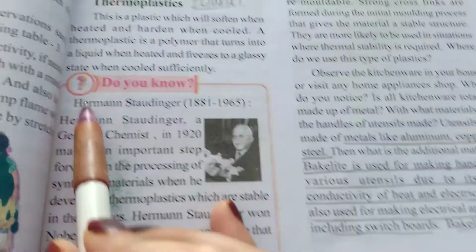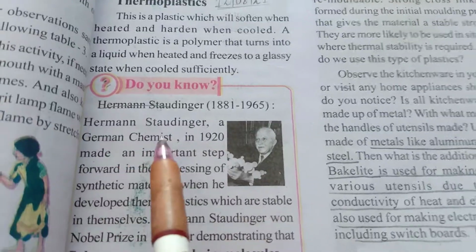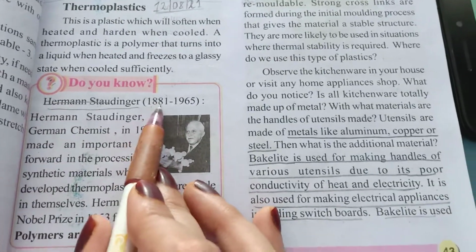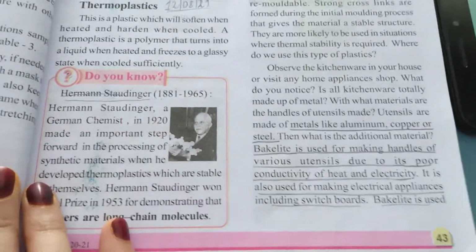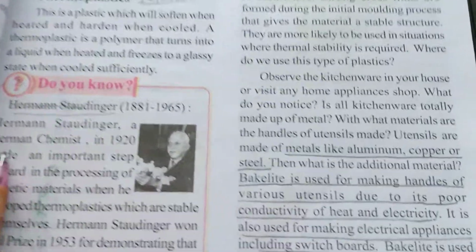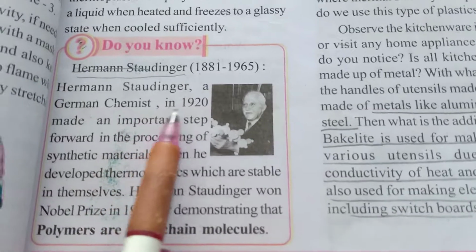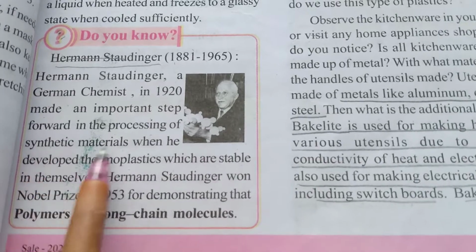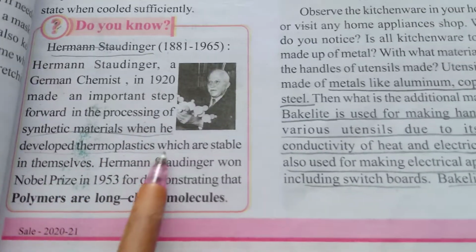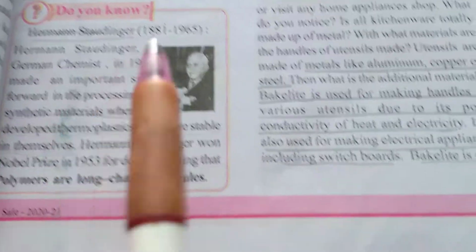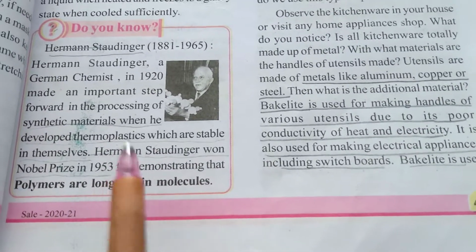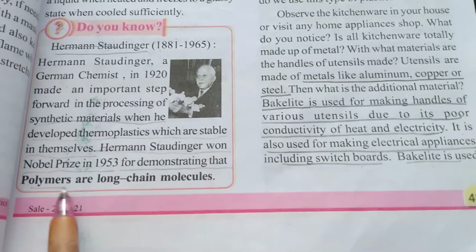So who discovered this thermoplastic? Do you know, students? Hermann Staudinger. His lifespan was from 1881 to 1965. He was a German scientist. In 1920, he made an important step forward in the processing of synthetic material when he developed thermoplastics, which were stable in themselves. Hermann Staudinger also won the Nobel Prize in 1953 for demonstrating that polymers are long chain molecules.